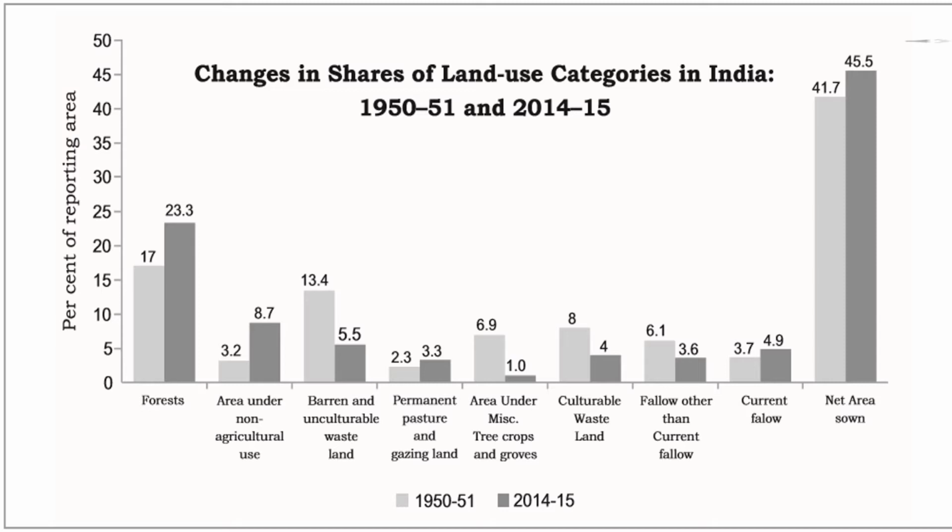The share of forest land use was 23.3 and area under non-agriculture use was 8.7. Barren and uncultivable wasteland was 5.5. Permanent pasture and grazing land was 3.3 and area under miscellaneous tree crops and groves was 1.0. Cultivable wasteland was 4. Fallow other than current fallow was 3.6. Current fallow was 4.9 and net sown area was 45.5.